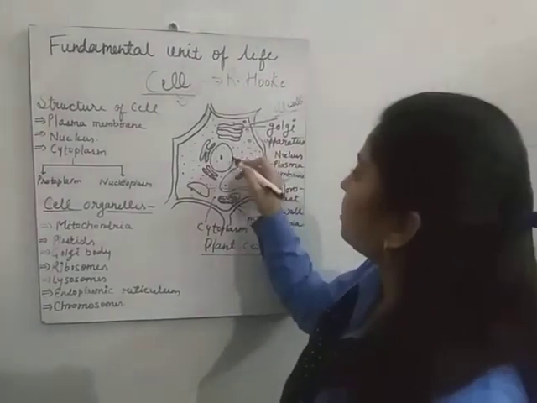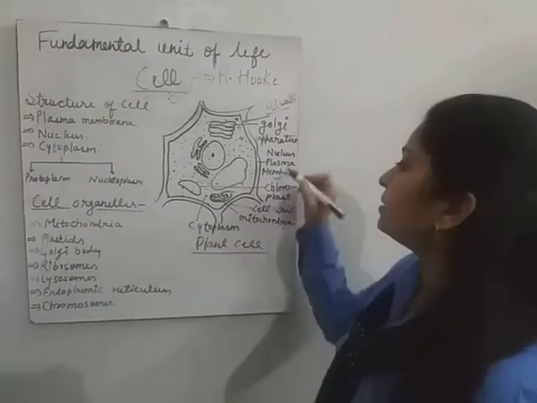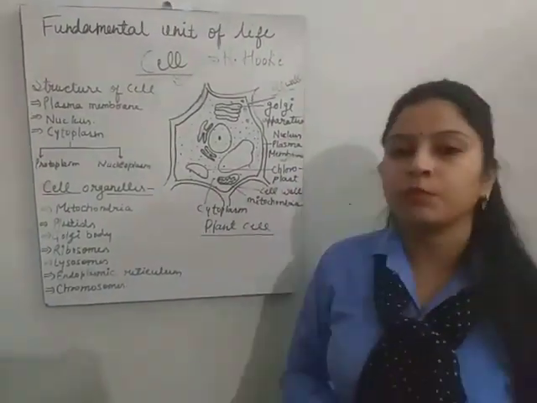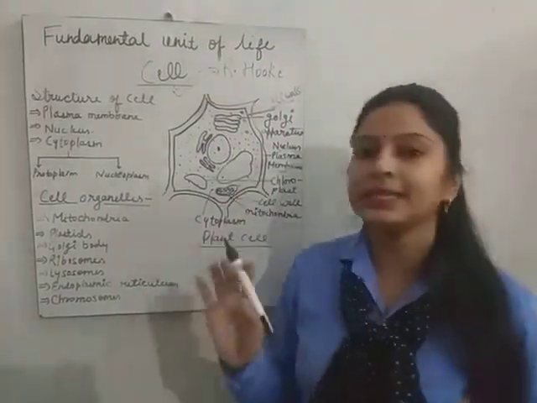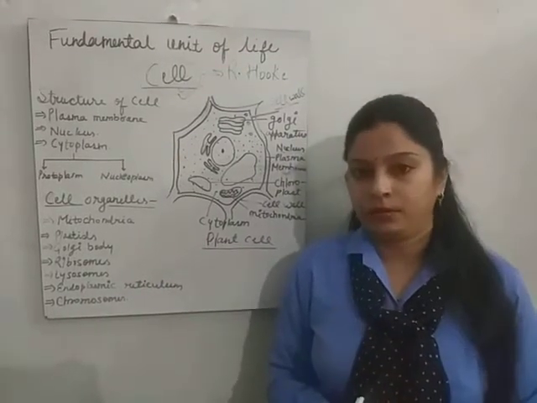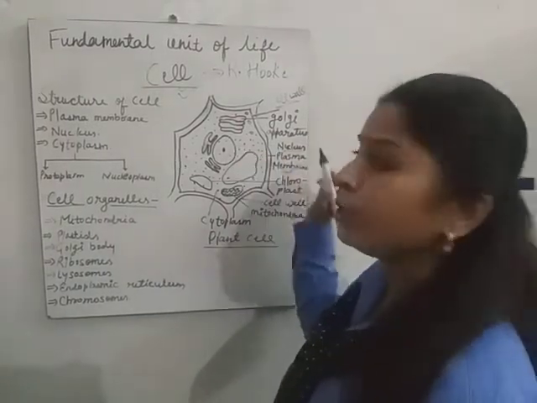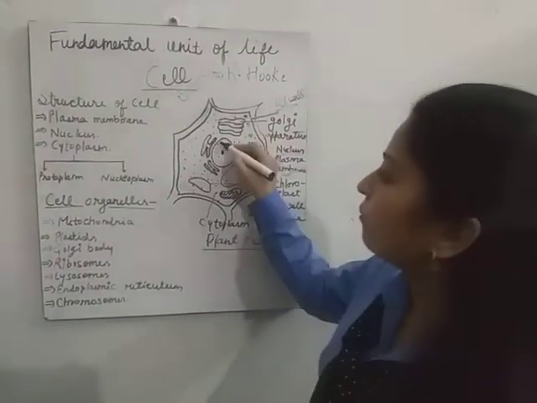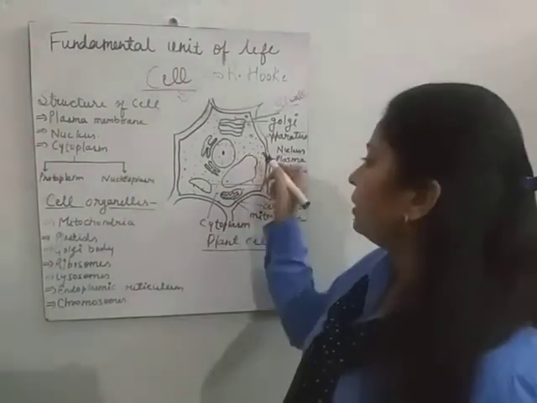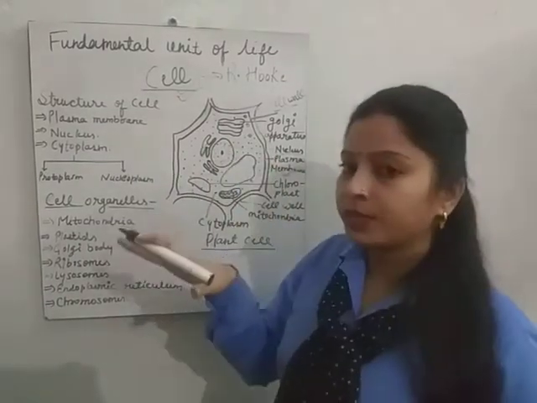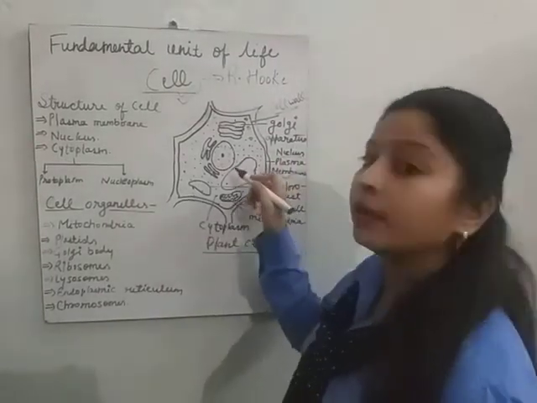Then the structure in the center is called nucleus. It is responsible for all metabolic activities inside the cell. Without nucleus, any cell is not alive. So this is the most important structure of any cell, nucleus. Inside the nucleus, fluid is present, that is called nucleoplasm. The fluid present inside the nucleus is called nucleoplasm.